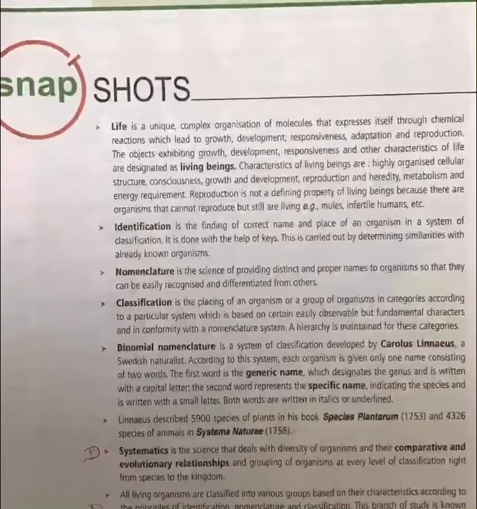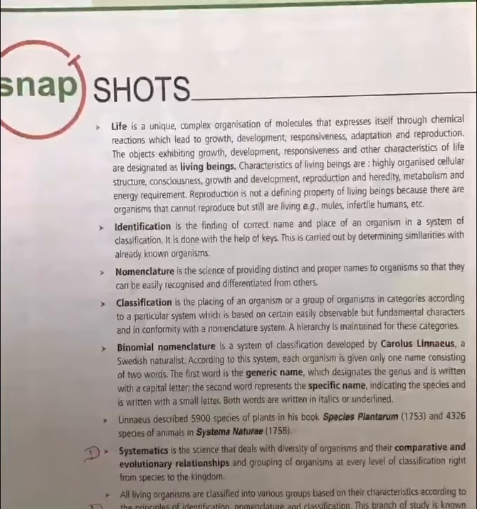Similarly, anabolism: here, smaller units join together and make bigger units, like amino acids joining together to form proteins. Again, during the process, energy is released, and this energy is utilized by the organisms. So both anabolism and catabolism together equal metabolism.